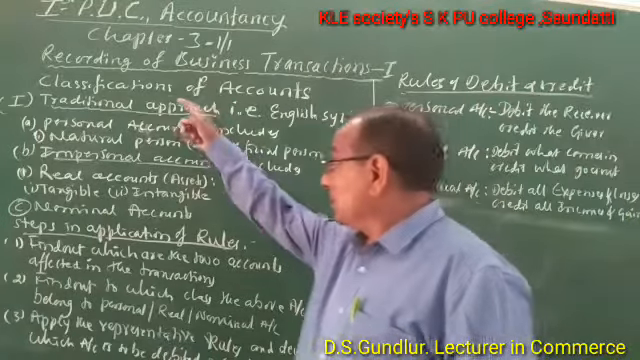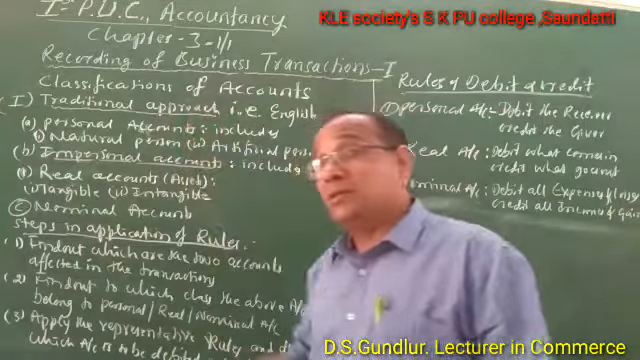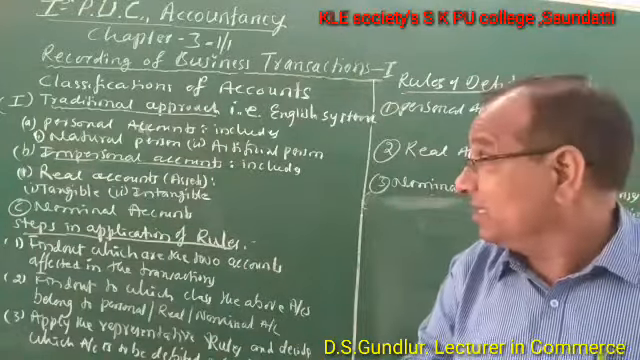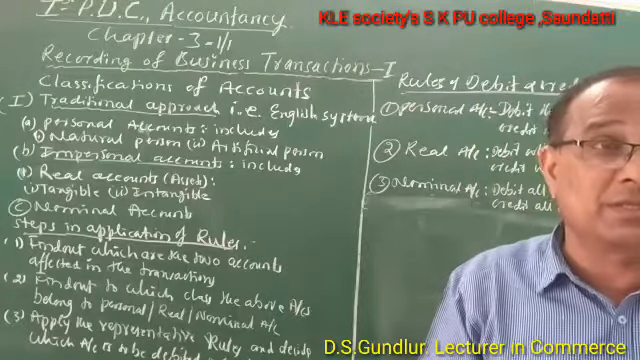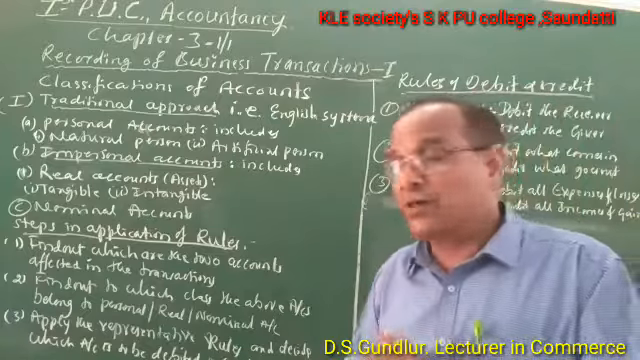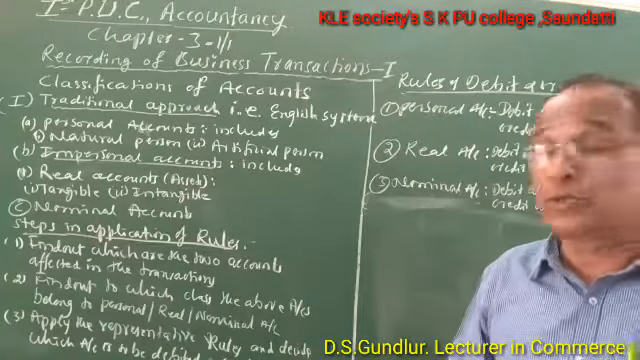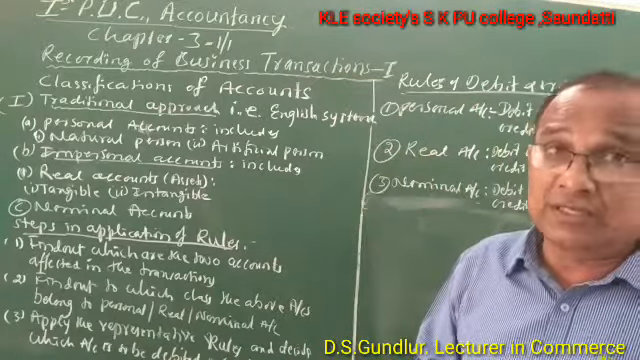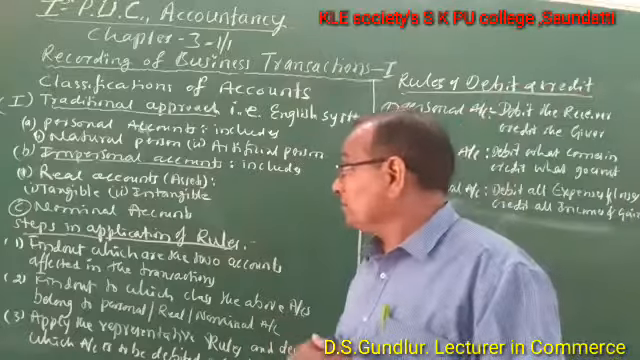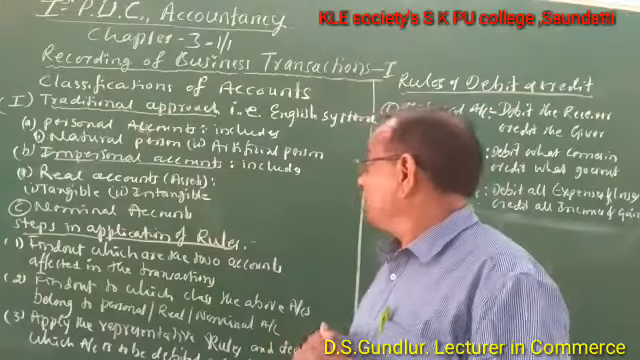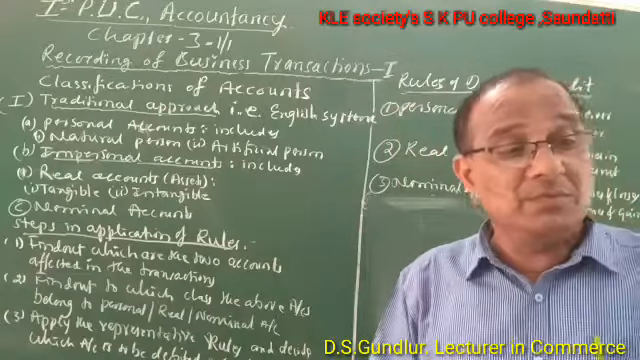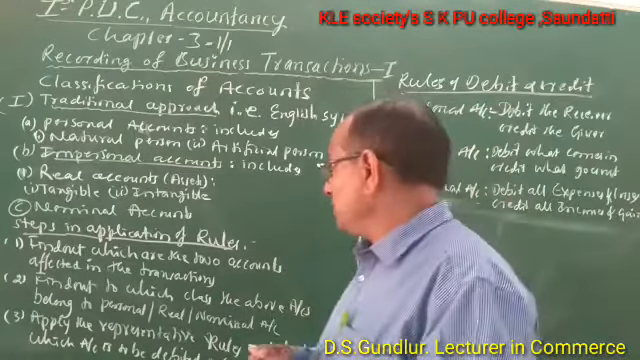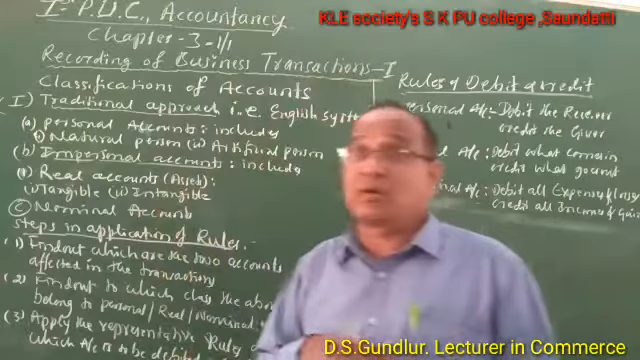Classification of accounts. There are different systems and approaches taken into consideration. Basically, accounts are classified into two approaches: one, the traditional approach or English system, and the modern approach, the American system. First, we will discuss the traditional approach, that is the English system. In the English system, the accounts are classified into two broad sections: firstly, personal accounts and impersonal accounts.